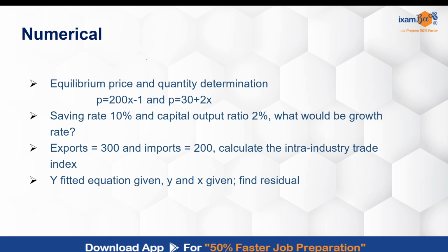Numericals, as I stated, were very less, very unexpectedly less, and this is the question which is looking incorrect, right? So some are stating that this equation could have actually been 200 x to the power of -1 rather than just 1. So this might have been a subscript which could have led to us being able to solve the equation. Otherwise, this, given the options, was looking incorrect, right? So you had to determine the equilibrium price and quantity. There was a question where growth rate had to be calculated given the savings and the capital output ratio.